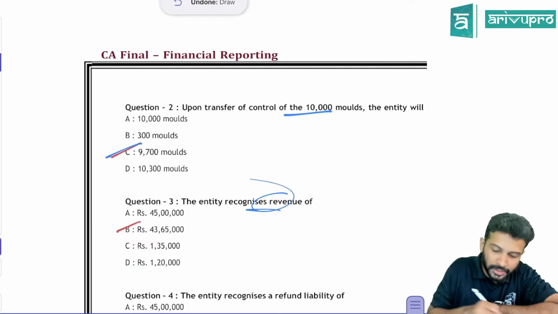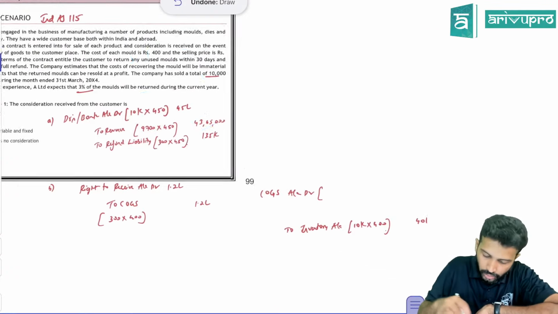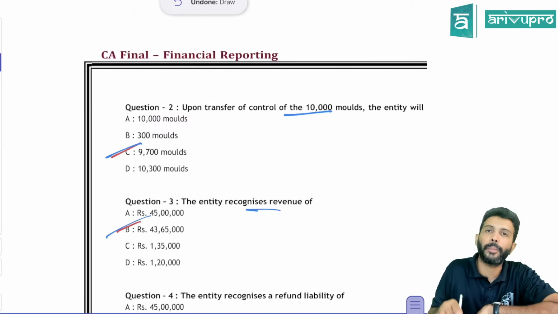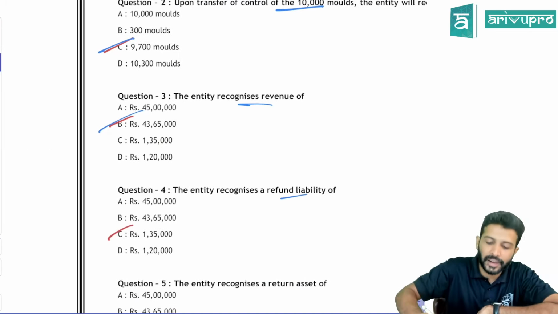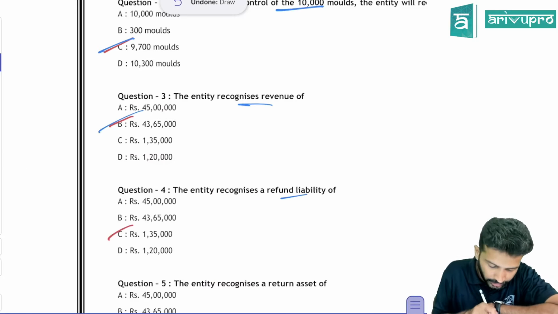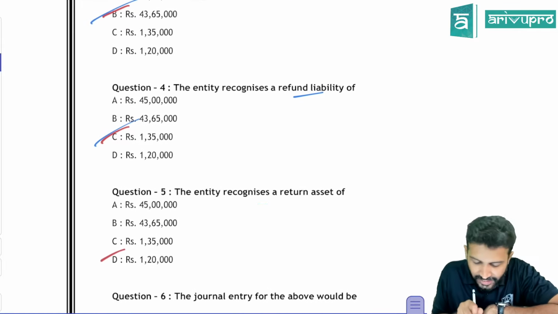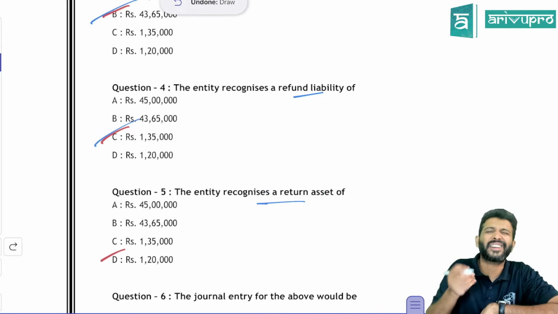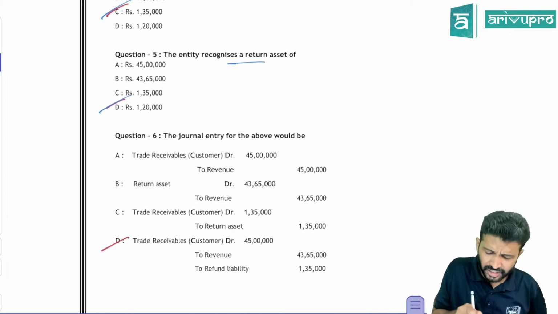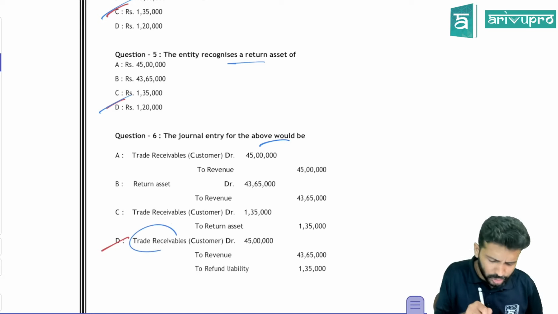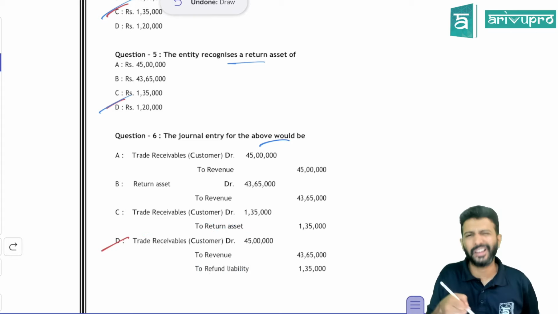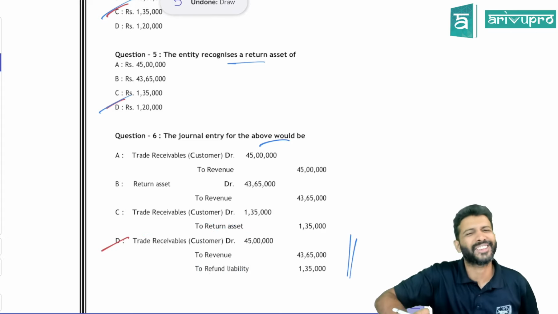How much revenue will the company recognize in total? We gave you the journal entry already: 43,65,000. Select that option, which is B. The entity recognizes a refund liability of 1,35,000; select that option. The entity recognizes a return asset of 300 into 400, which is 1,20,000. For the journal entry, they've assumed that money is not received, so instead of bank, they've written debtors account debit to revenue account and refund liability account. That's the same entry we passed, so select that option. That's all.